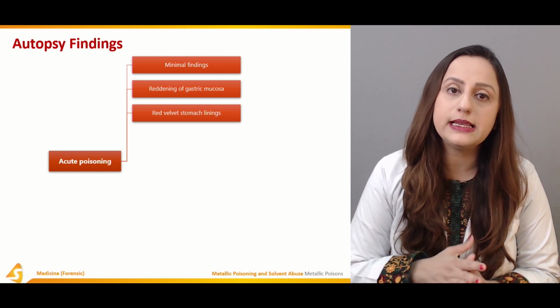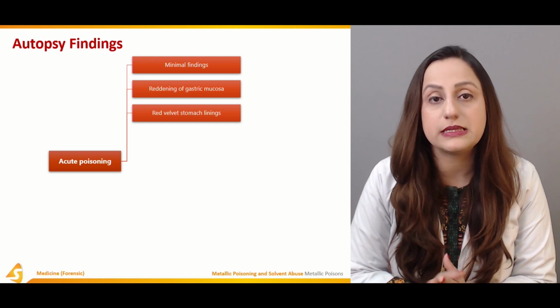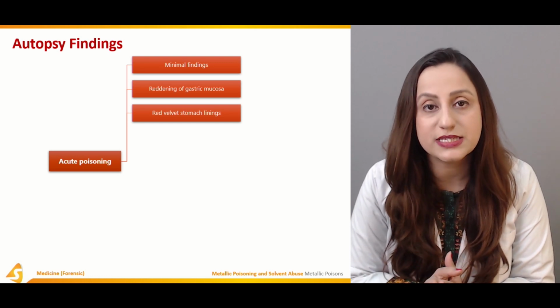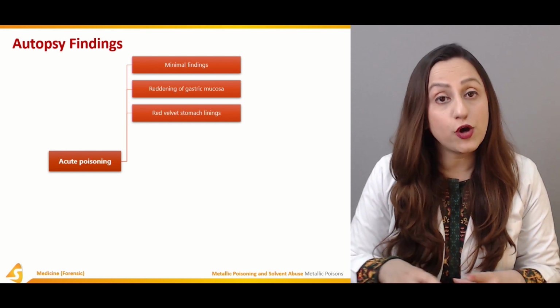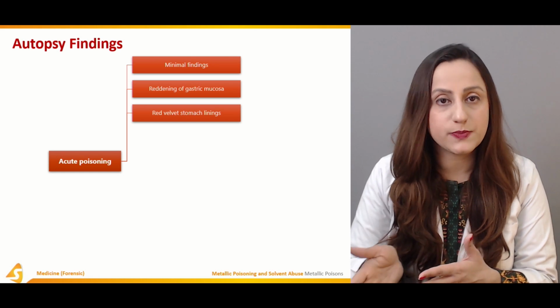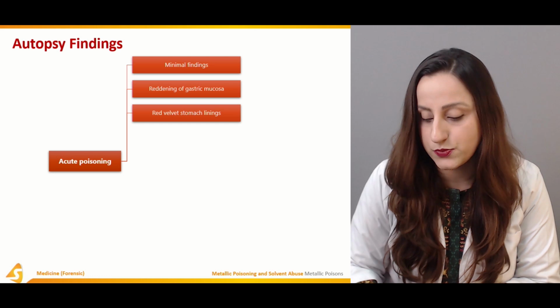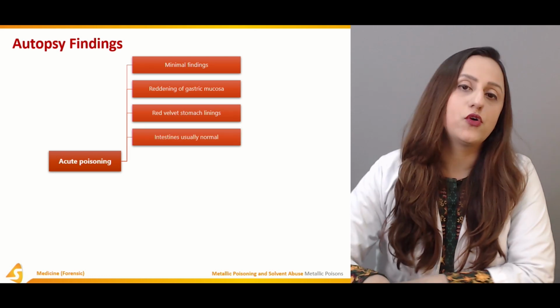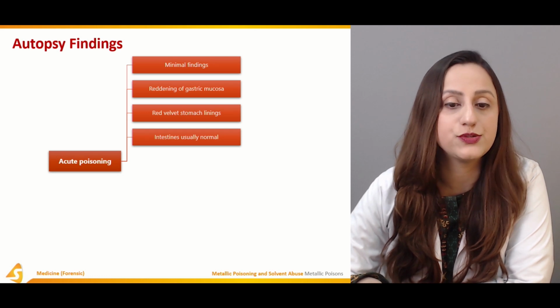Now, you have to basically categorize the signs and symptoms into different categories. We have also observed this darkish discoloration in cases of cyanide poisoning. So, if we observe rugae which are quite red, these two poisons can be suspected. It can be arsenical poisoning or it can be a case of cyanide poisoning as well. But of course, the smells and other characteristics are different in cases of cyanide poisoning.